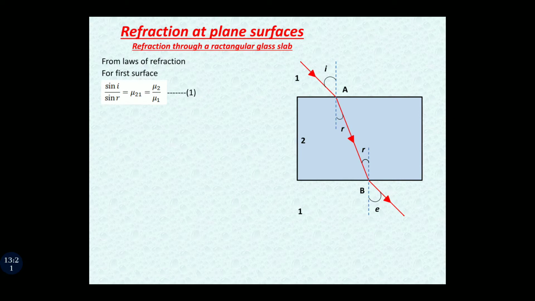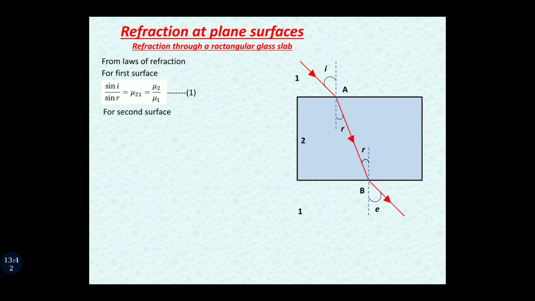Now for the second refraction, just see, in this case the angle of incidence is equal to R and the angle of refraction is equal to E. So what we are supposed to write is sin R upon sin E. Also the ray of light is moving from 2 to 1.